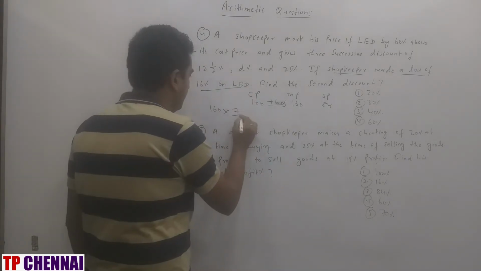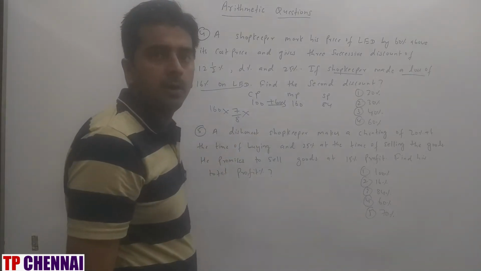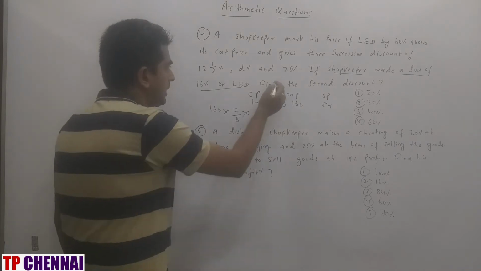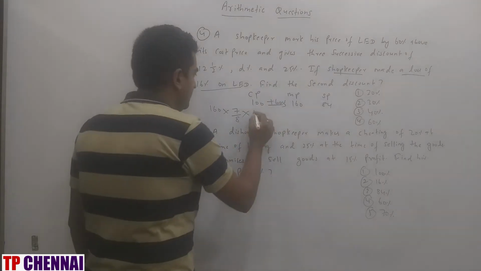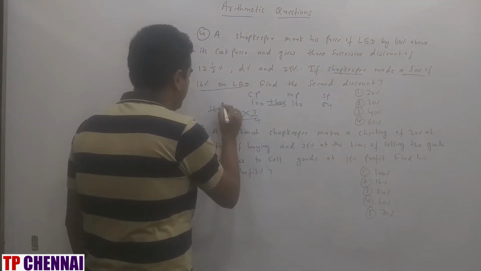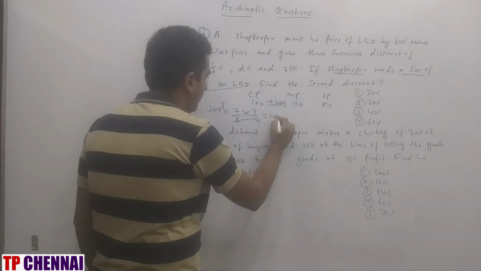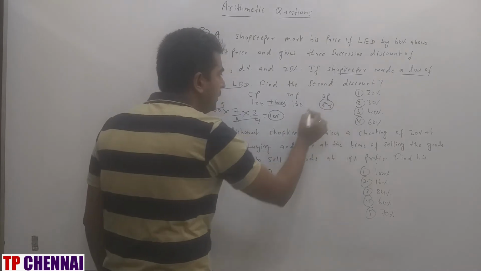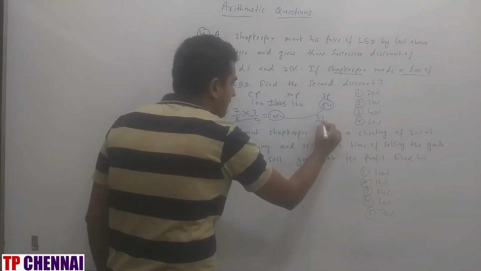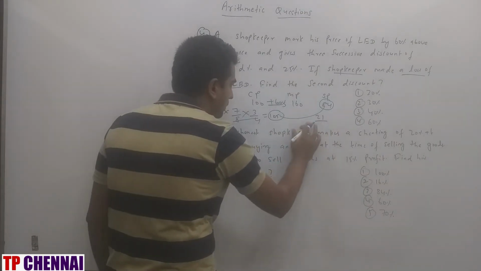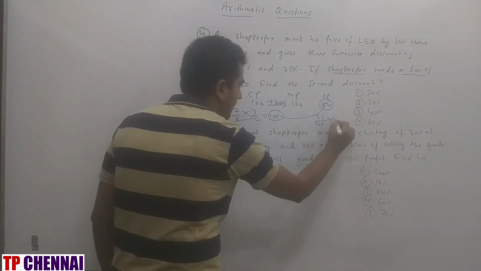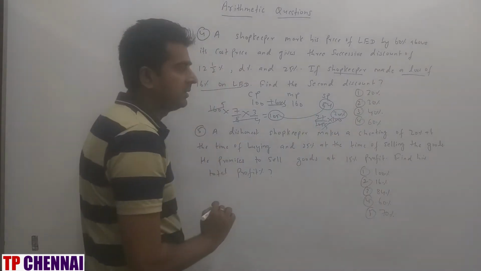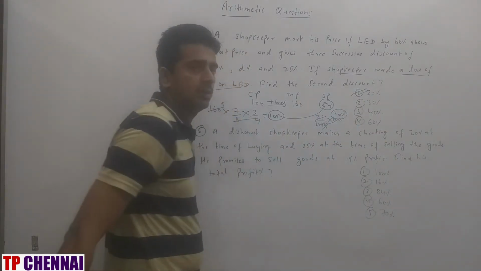So the remaining is 7 by 8, because the 12.5% fraction value is how much? 1 by 8. Remaining is 7 by 8. The 25% fraction value is 1 by 4. Remaining is 3 by 4. 3 2s are 21 into 5 is 105. This is my selling price. But my actual selling price is 84. So the difference is how much? 21 by 105 into 100. So my second discount is nothing but 20%, which is the first option.